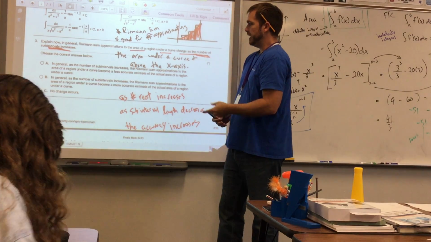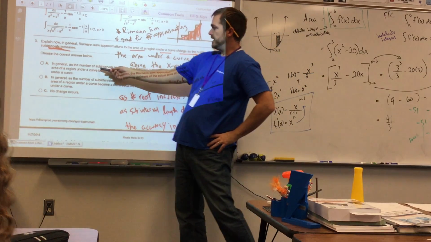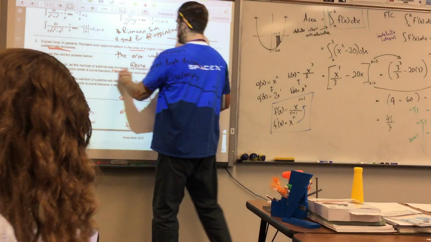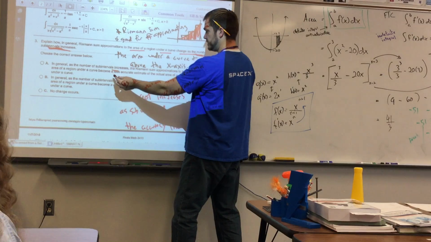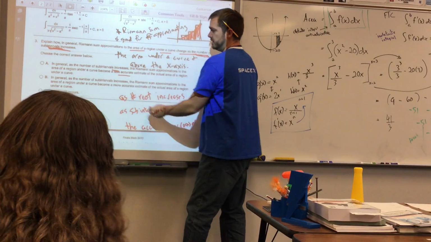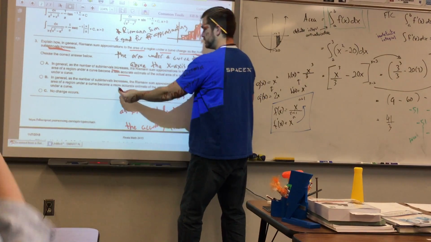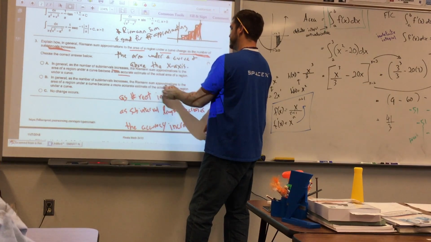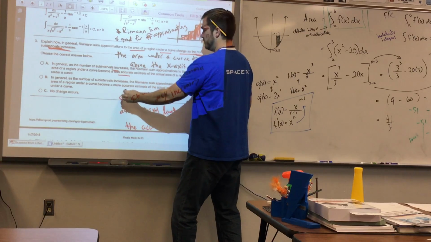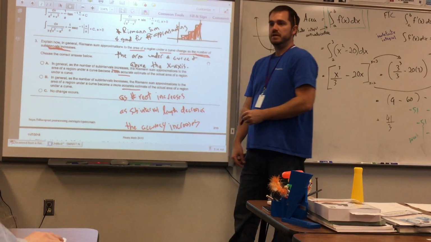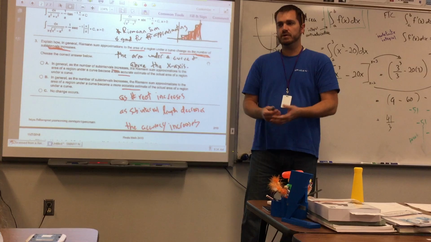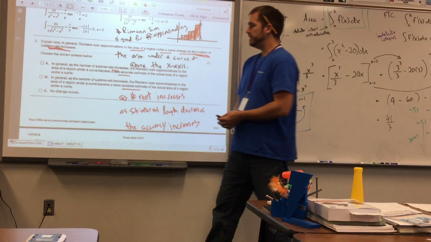This says, first one, as the number of subintervals increase, the Riemann sum approximations to the area of a region become less accurate? No. It says as the number of subintervals, the number of rectangles, increases, the Riemann sum approximations to the area under the curve become more accurate. Yes. That is correct. So it's a matter of knowing the terminology. So there you go. There's number 3.